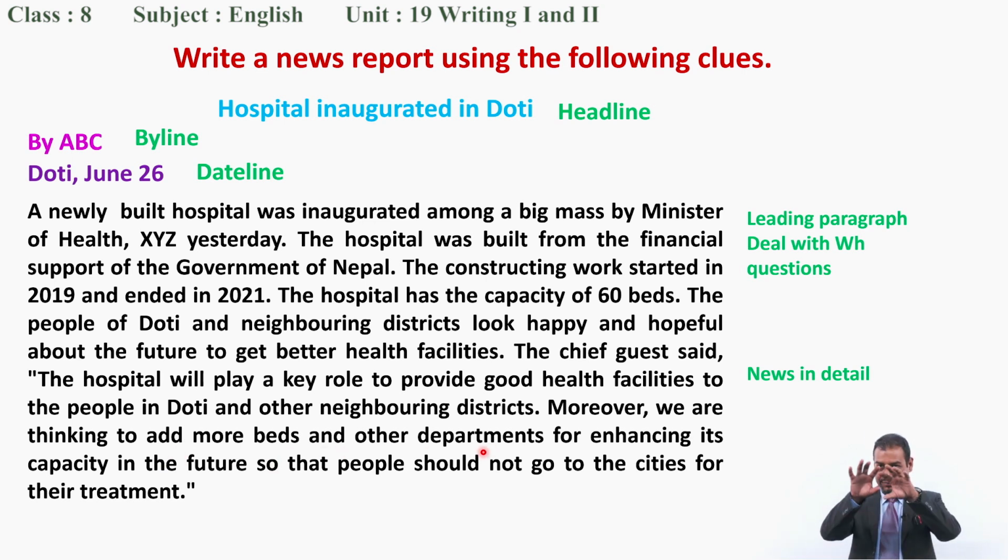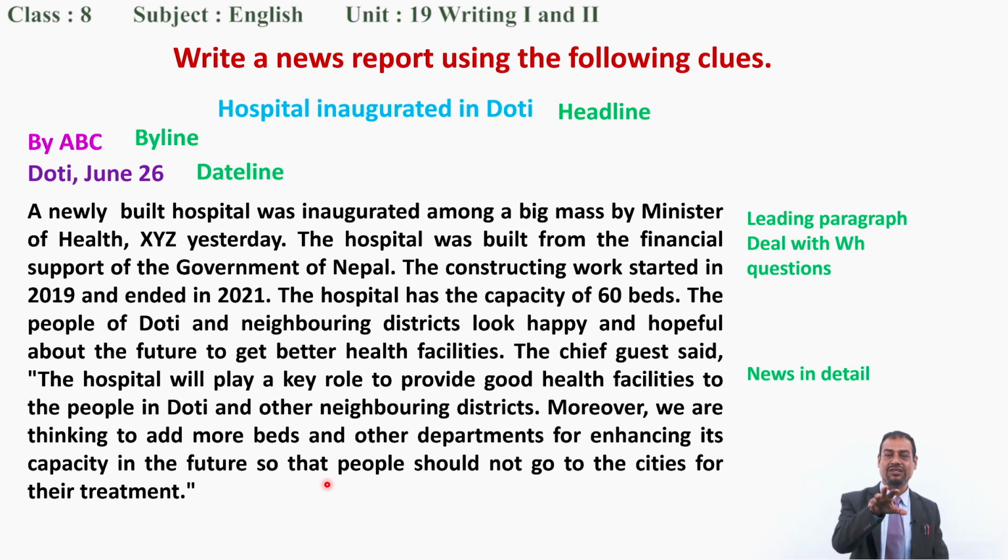Maybe there are some limited departments, sections, like gynecology, pediatric ward, emergency, for example, and they plan to add some other sections, departments, for enhancing its capacity in the future. So what is the main purpose of adding such departments? See, people should not go to the cities for their treatment, said the chief guest. This is just an example.